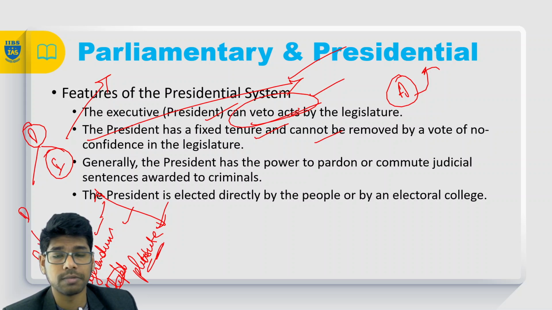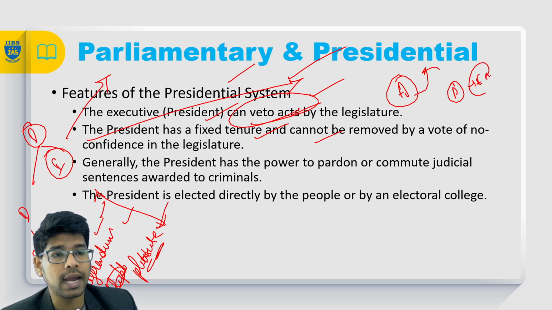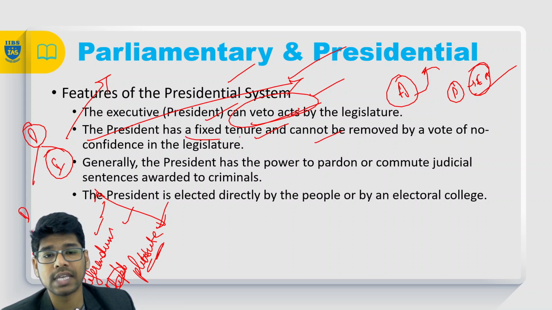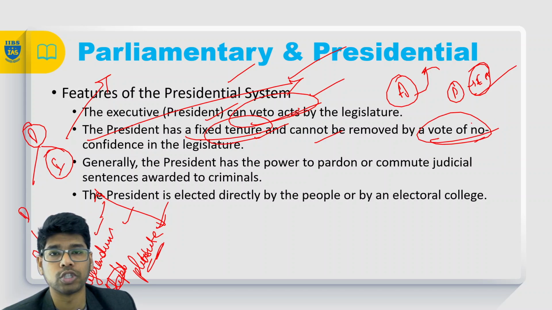So my mistake. The features of the presidential system: the president is the executive head, and he can veto any laws passed by the legislature, and he has a fixed tenure and cannot be removed by a vote of no confidence motion, right?